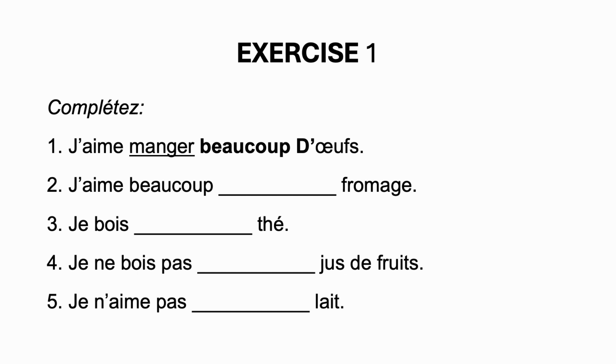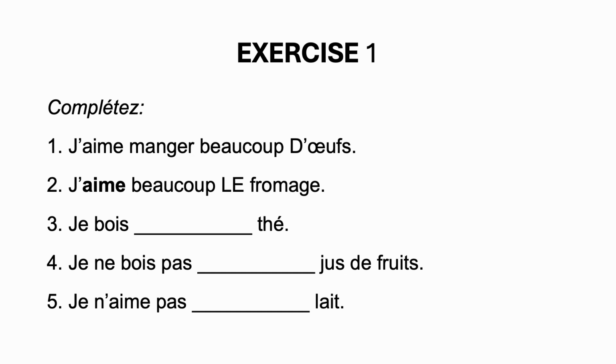2. J'aime beaucoup le fromage. So here you have only a verb of preference, unlike the first one. And it doesn't mean I like a lot of the cheese. It means I like the cheese a lot. So you have a verb of preference. So that's why you need to use the form le.